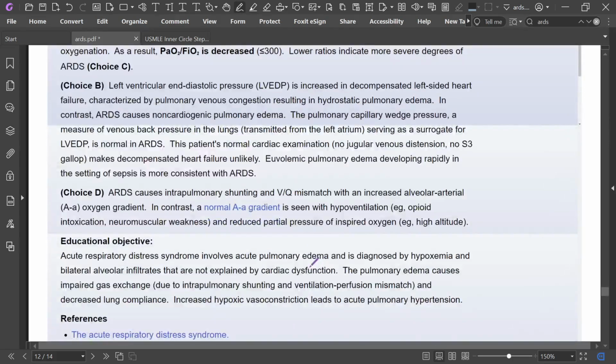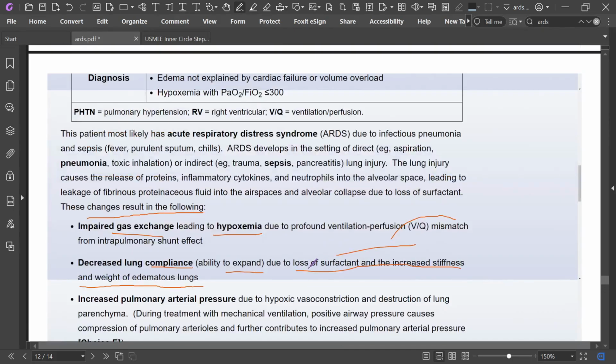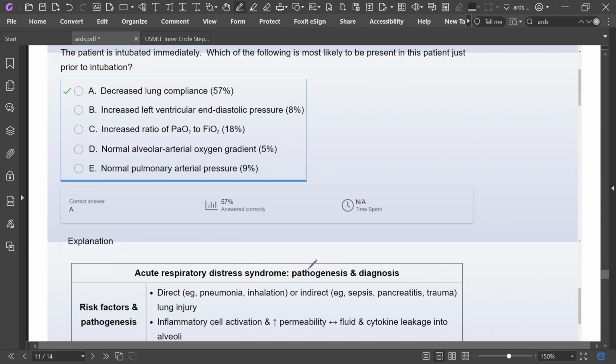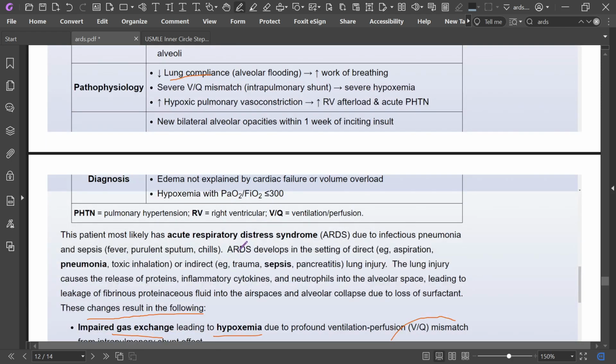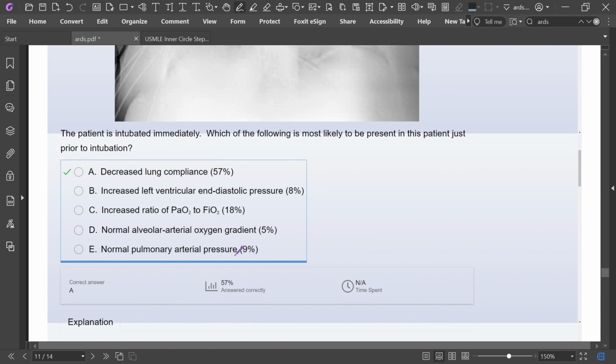Okay, so in here, decreased lung compliance will increase the work of breathing in ARDS. Okay, that's all about ARDS.